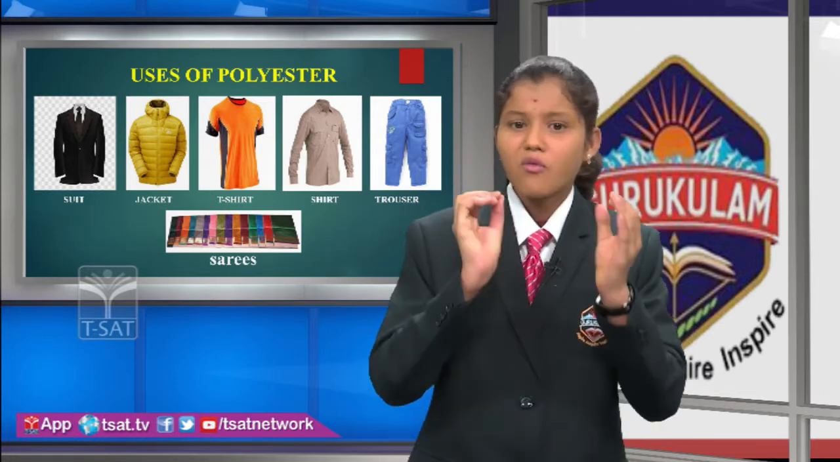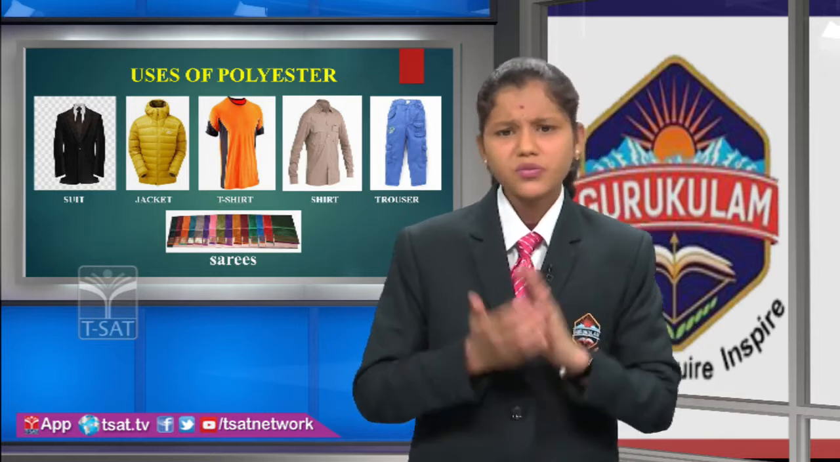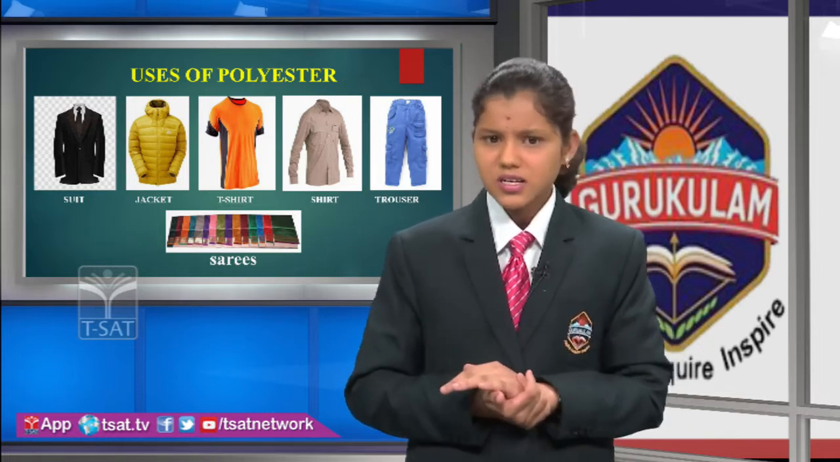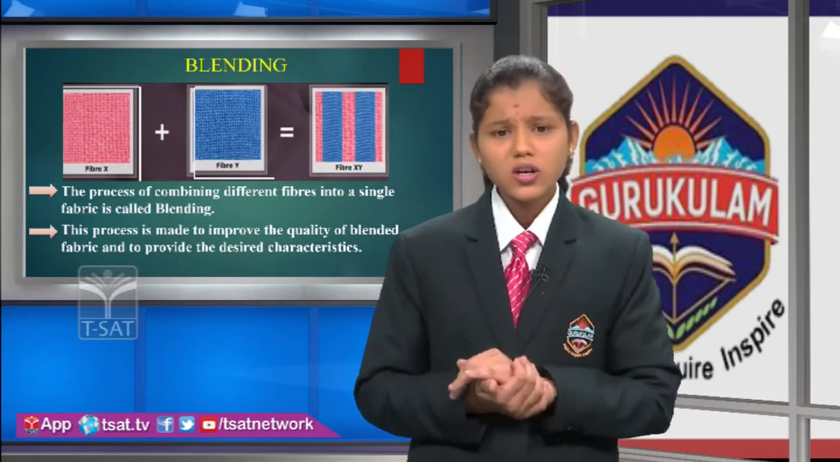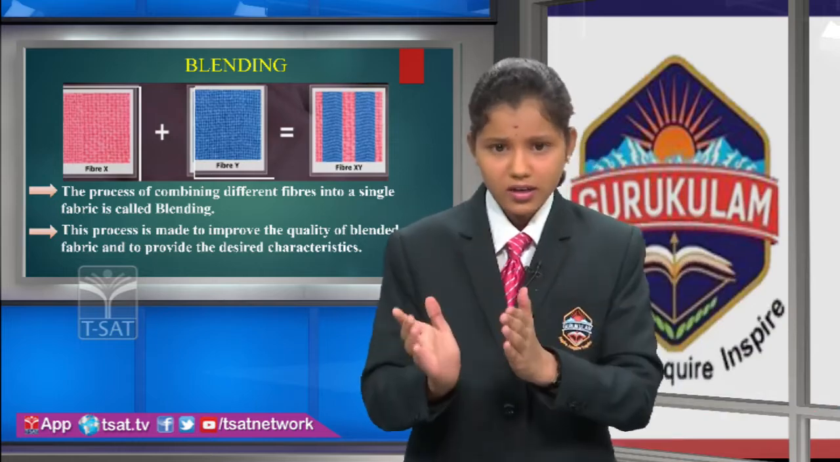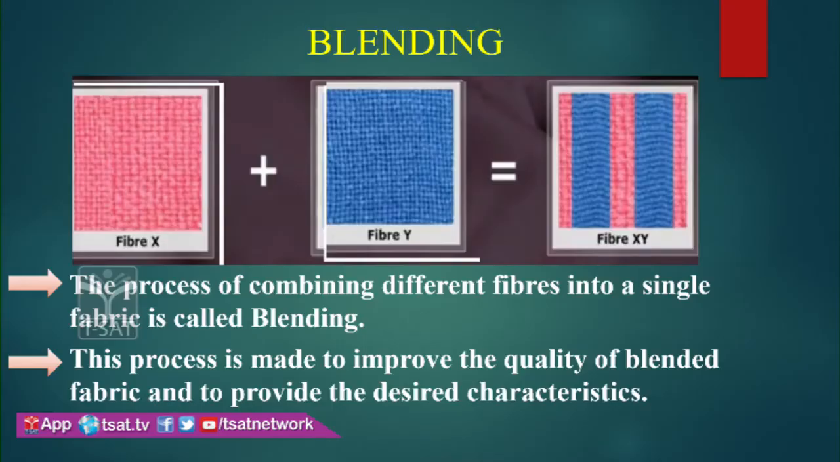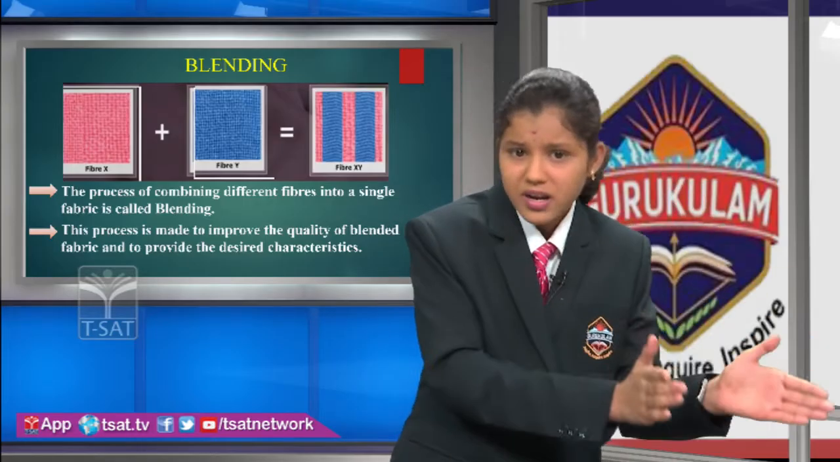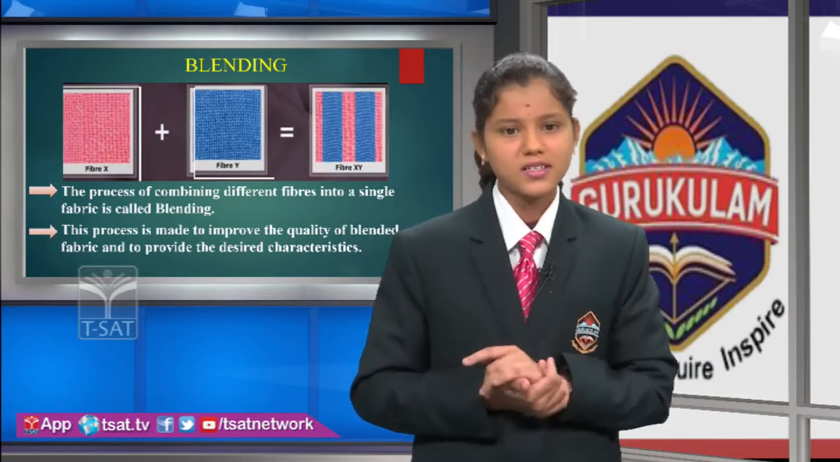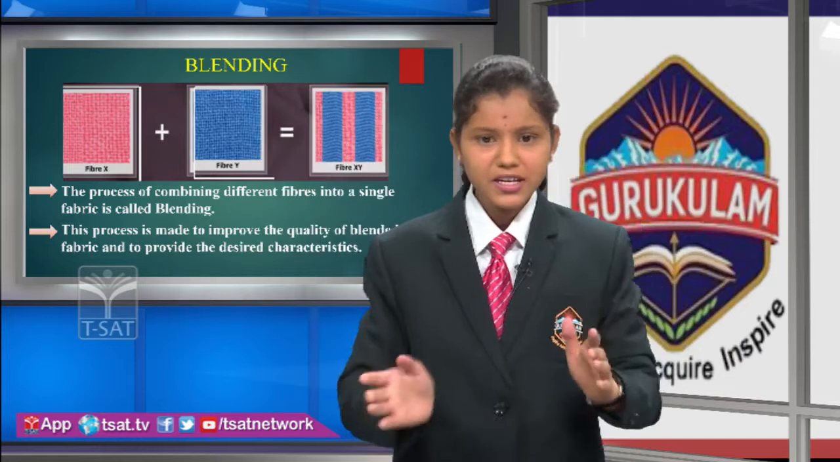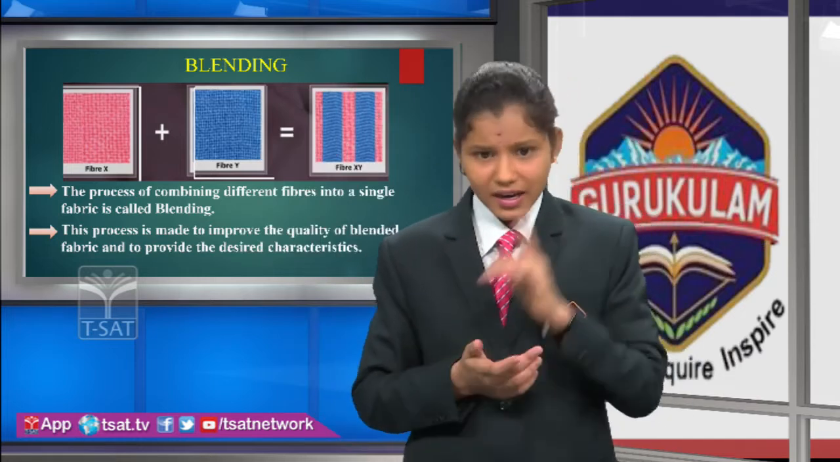Let us discuss, friends, why we combine fibers. When you buy new clothes or ready-made dress materials, you find a brand label. That brand label shows that rayon is mixed with wool and cotton, polyester is mixed with wool and cotton, and even nylon is mixed with polyester. It shows that one fiber is mixed with another fiber. What is that process called? That process is called the blending process. The combining of two different fibers into a single fabric is called blending.